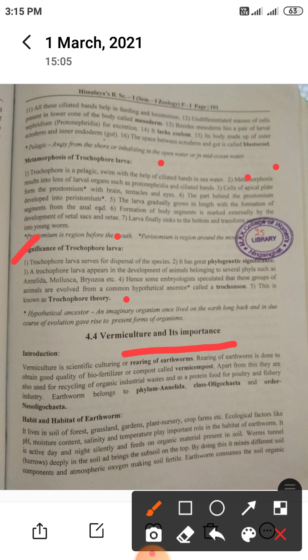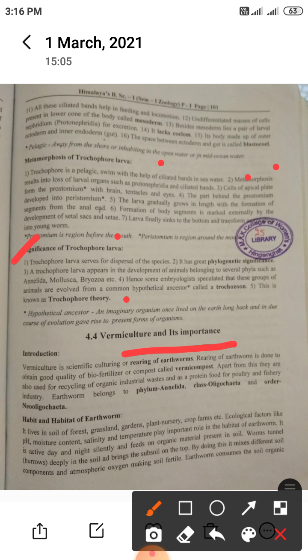Then, vermiculture and its importance. Here we will study what vermiculture is, its importance, and methods of vermiculture. Vermiculture is the scientific culturing or rearing of earthworms. Rearing of earthworms is done to obtain good quality biofertilizer or compost called vermicompost.